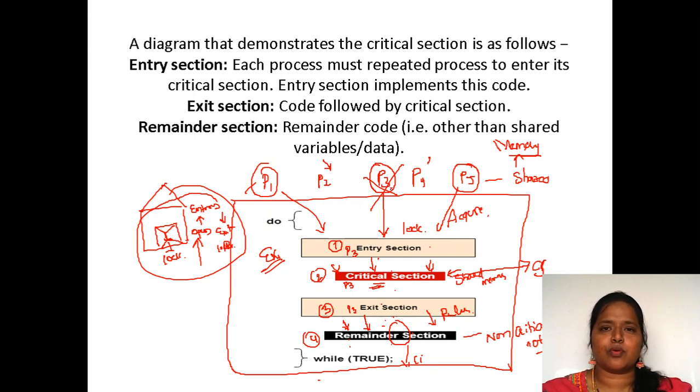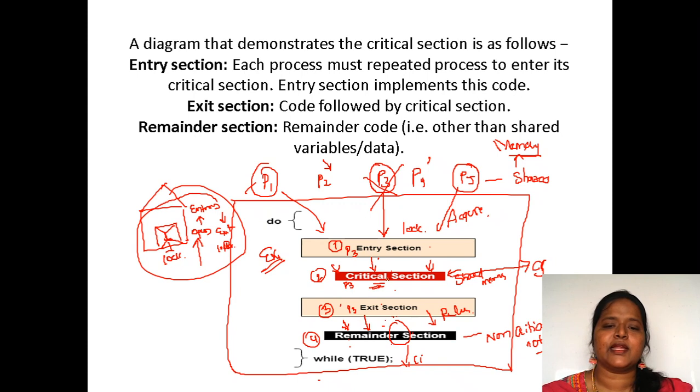Here there is no sort of race condition. So this critical section is the one which is going to avoid the problems of race condition. Here critical section, in the sense, is a section where the shared variables are going to be placed. Non-shared variables are going to be placed in the remainder section. So this is how.